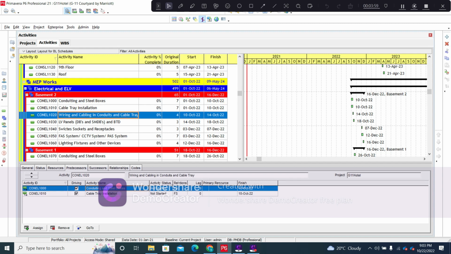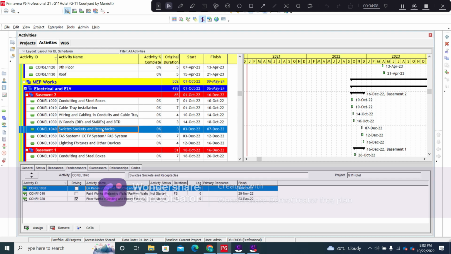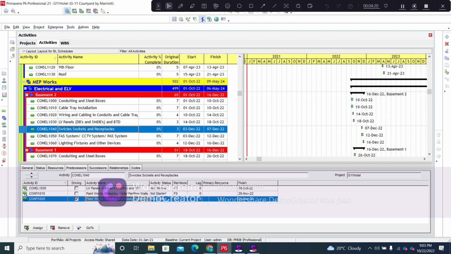So here you can see that it is connected with both the activities with an FS relationship, and once we have done the wiring and cabling, we can move on to the installation of the LV panels, the switches and sockets installation, the FAS system installation, CCTV installation, PAS system installation, and lighting fixture installation can only be initiated once the paint works have been completed, the flooring works have been completed on that particular floor. So here you can see a certain amount of lag.